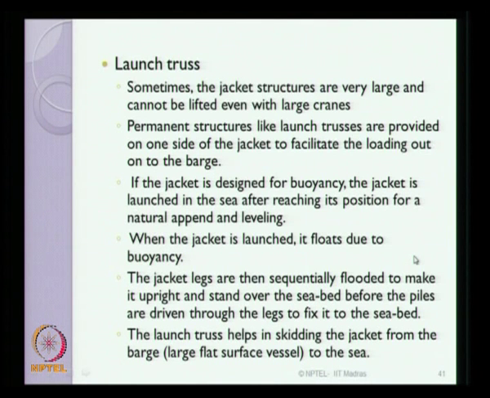If the jacket is designed for buoyancy, then the jacket is launched to the sea after reaching its position for a natural upending and leveling operation. When the jacket is launched, it floats on its own because of the buoyancy design. The jacket legs are then sequentially flooded to make it upright and stand over the seabed before the piles are driven through the legs to fix it to the seabed. The launch truss actually helps in skidding the jacket from the barge to the sea at the location of installation.